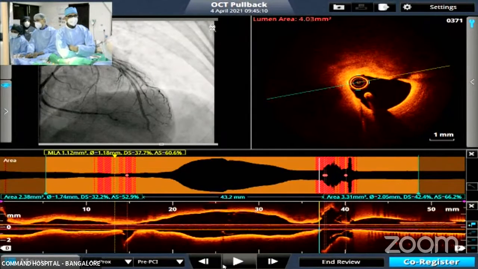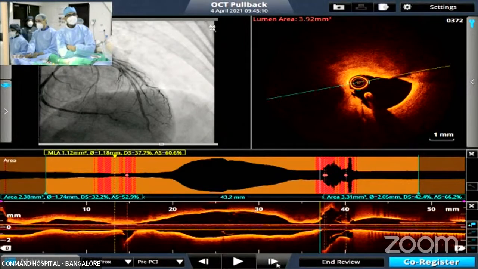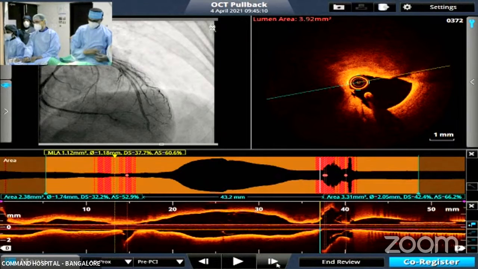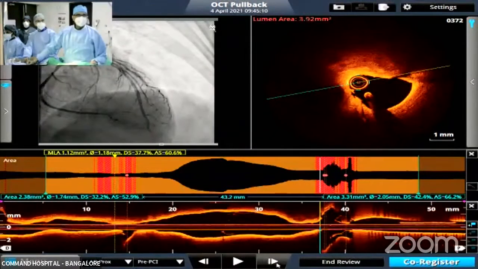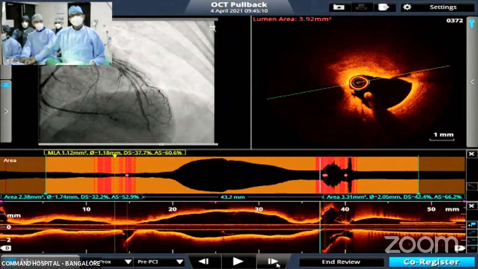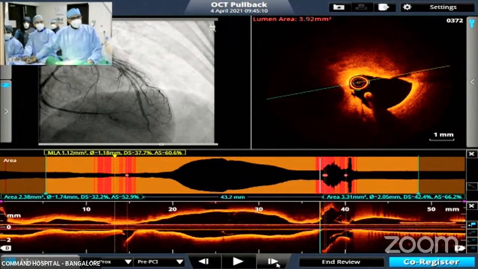That's the ostial LAD. I personally feel two short stents would be sufficient, to avoid that in-between ectatic segment: focal stenting of the ostium of the LAD using a 9 or 10 mm stent, and leave that middle portion, that ectatic segment. I think that would be the right strategy, because you have almost 10 mm length. Otherwise, you extend the total, taking the distal segment with a 2.5 and upsize it, and proximally you go with a 3 or 3.5 and upsize it. That's better. Any other opinions amongst the house?